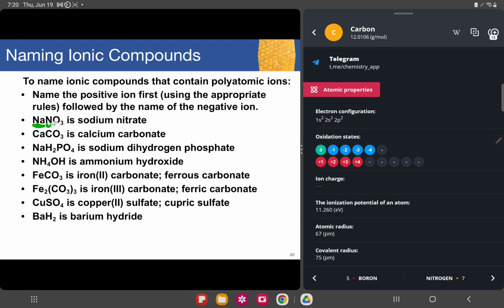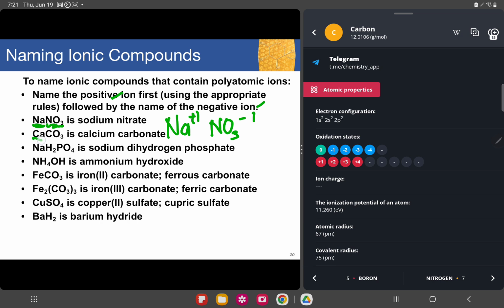This one is polyatomic, NO3, nitrate. NO3 is a negative ion. If you check its polyatomic charge, NO3 has a charge of -1 and sodium has a charge of +1. As we name it, we should put the positive ion first, then the negative ion next. So we have sodium nitrate.